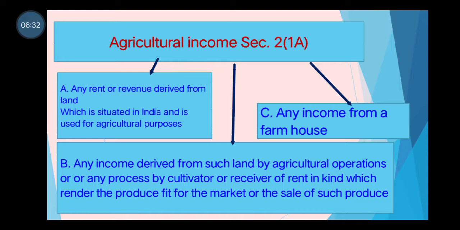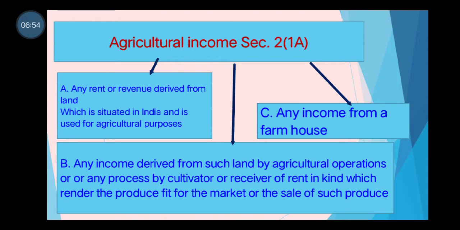If the land is given for lease, the tenant may give the payment in the form of agricultural produce instead of cash. In that case it is the receiver of rent in kind, where rent is received in kind, not in cash.